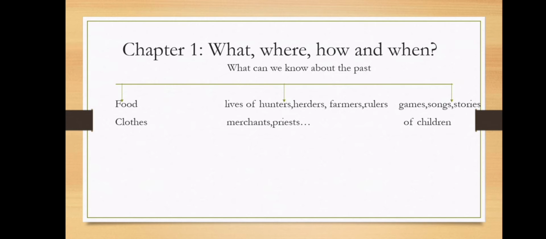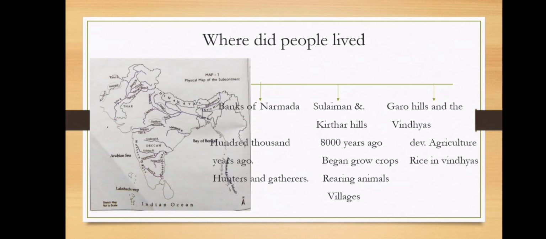What can we know about the past? There are so many things we can learn from the past. What sort of food they ate, what sort of clothes they wore at that time, and what sort of lives the hunters, herders, farmers, rulers, merchants, priests, scientists, etc. lived at that time, and what type of games were played by the children at that time, what songs they sang, what stories they heard, like that. So many things are there we can know about the past.